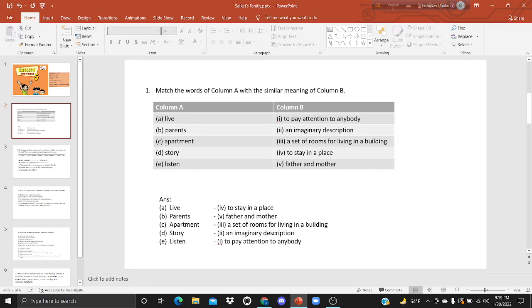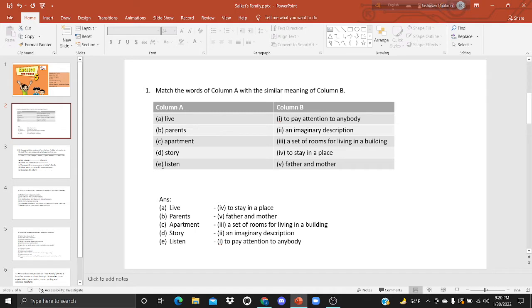And C, apartment. Apartment takes the meaning a set of rooms for living in a building. Okay. Now D, story, takes the meaning imaginary description.